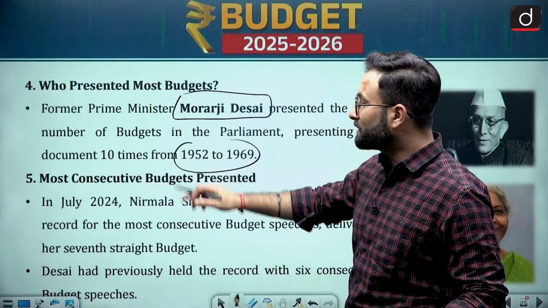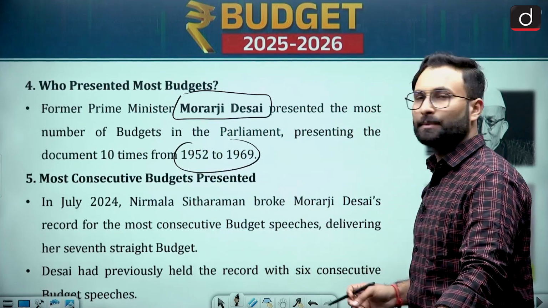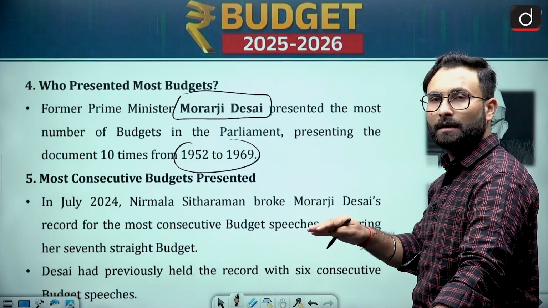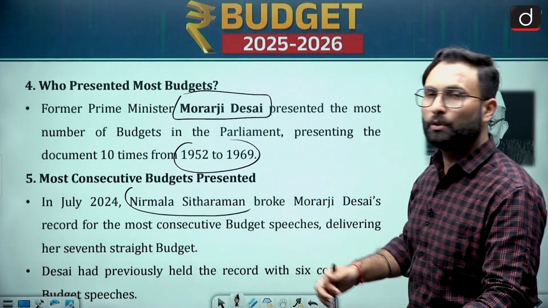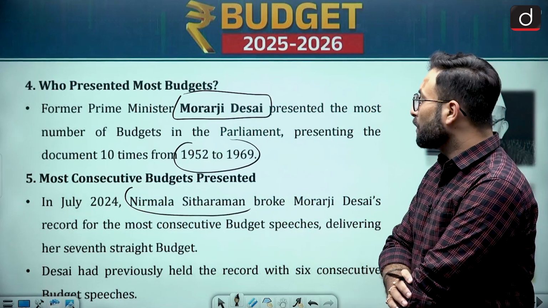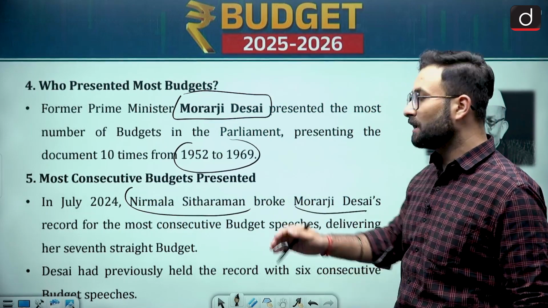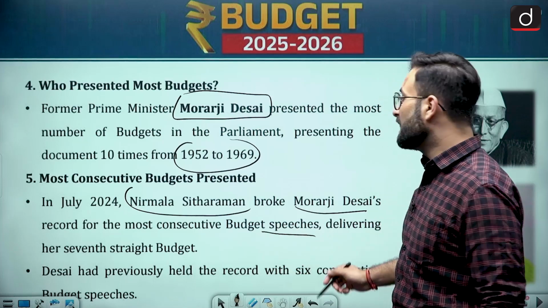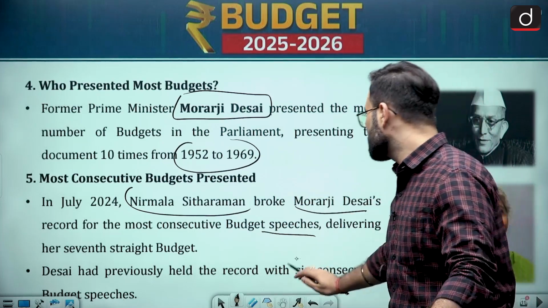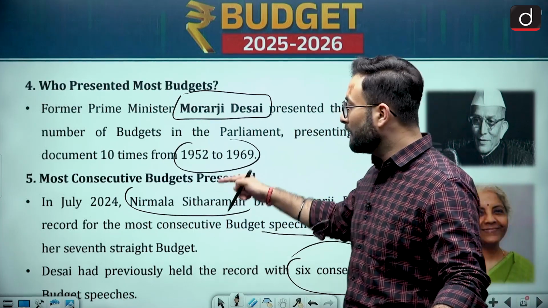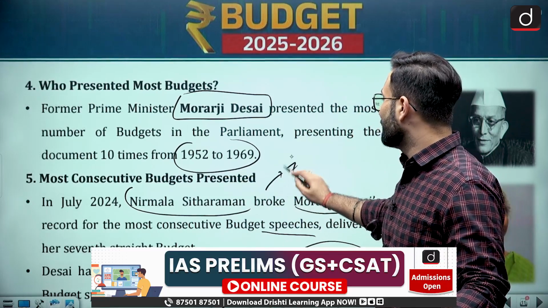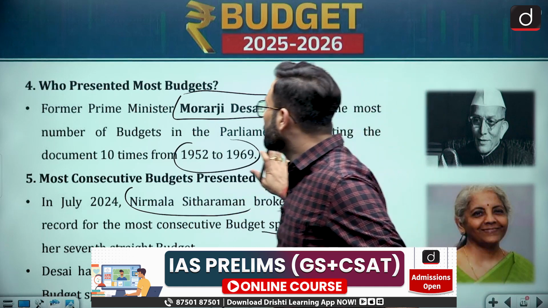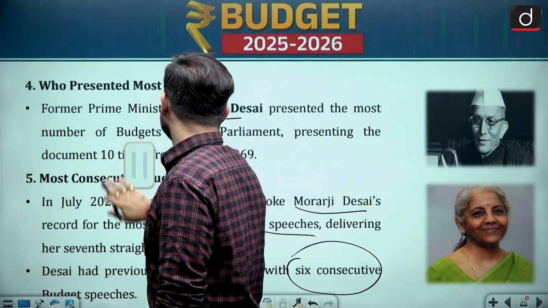Coming to the most consecutive budgets presented, as of July 2024, Nirmala Sitharaman, the current finance minister, has broken the record of Morarji Desai for the most consecutive budget speeches. He delivered, I guess, 6 consecutive budget speeches, and Nirmala Sitharaman has presented, I guess, 7.